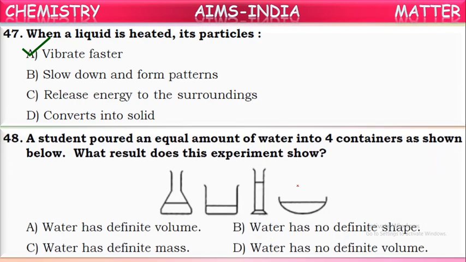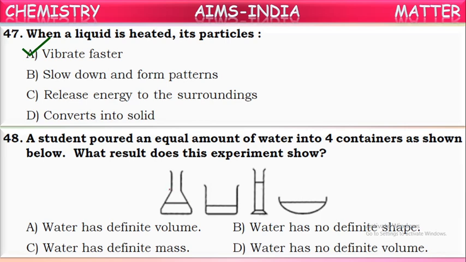Next question. A student poured an equal amount of water into 4 containers as shown below. What result does this experiment show? So a student has taken equal amounts of water into 4 different containers, say with different shapes. So what is the conclusion he can give from this experiment? See first one, water has definite volume. No, he did not measure the volume here from the picture. Water has no definite shape.